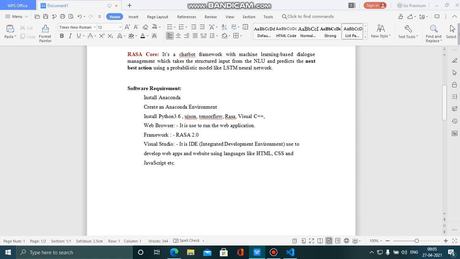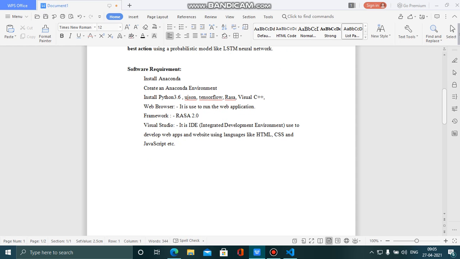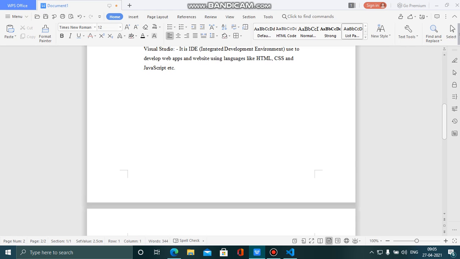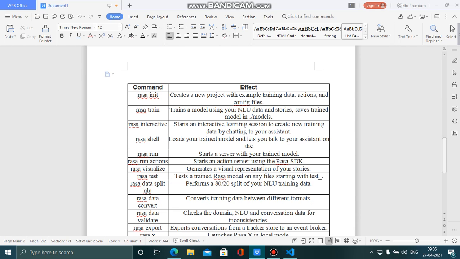After that I installed a few more frameworks like JSON, TensorFlow, Rasa and Visual C++. Here I use the Microsoft Edge browser to run my entire project. I use the Rasa 2.0 framework, and the IDE I use is Visual Studio. I created a bakery website with the help of HTML, CSS and JavaScript. This is the front end side, and here are some commands.